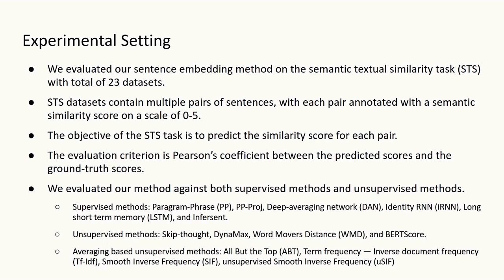We evaluate our method against both supervised methods and unsupervised methods. Coming to supervised methods, paragraph phrase projection, deep averaging network, identity RNN, LSTM and InferSent are used. In unsupervised methods, SkipThought, DynaMax, word mover's distance and BERTScore are used. Coming to average based unsupervised methods, all-but-the-top, term frequency inverse document frequency, which is nothing but TF-IDF, smooth inverse frequency, SIF, and unsupervised smooth inverse frequency, uSIF, are used.